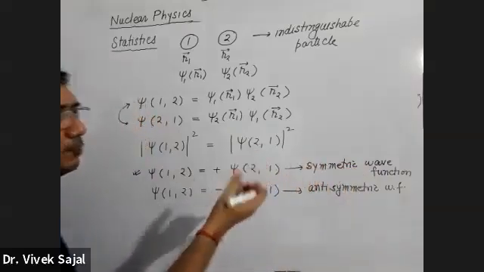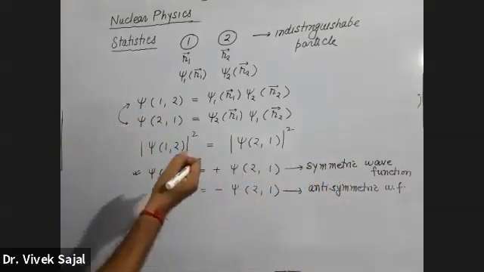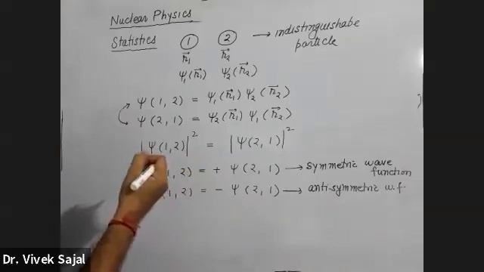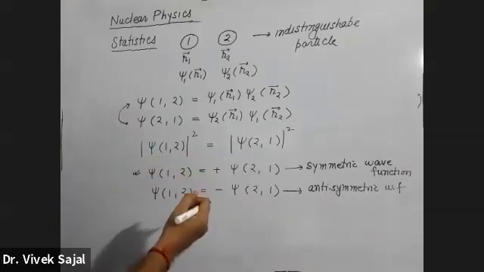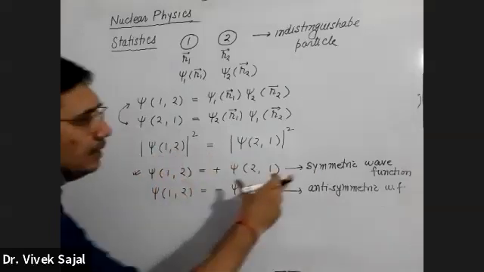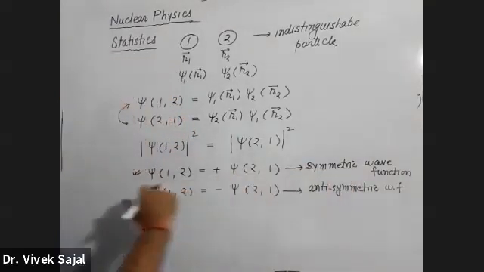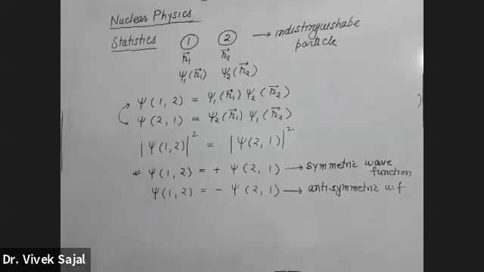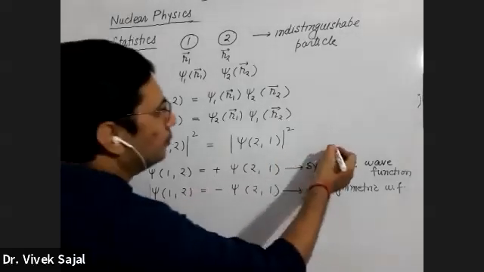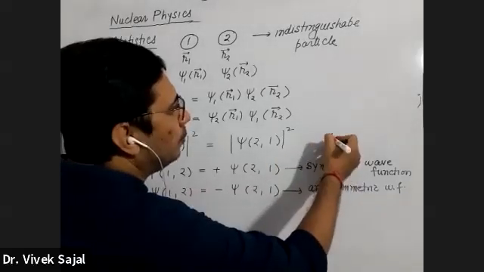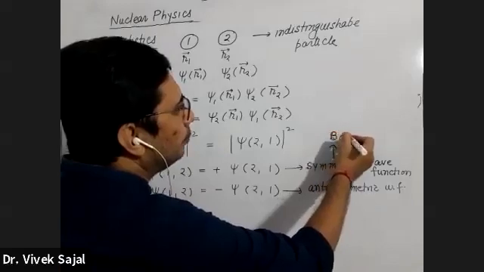Suppose we have a group of particles, and the combined wave function for those particles, for those nuclear state in our case, is behaving in this way. If they are representing symmetric wave function, then all these particles are known as bosons.